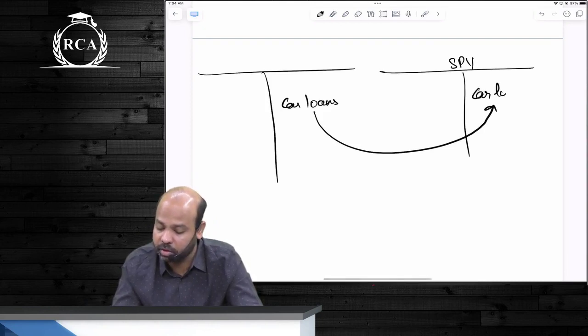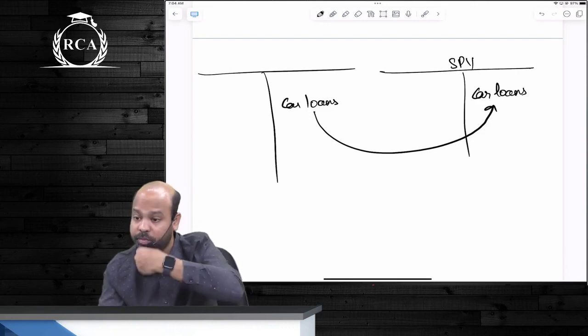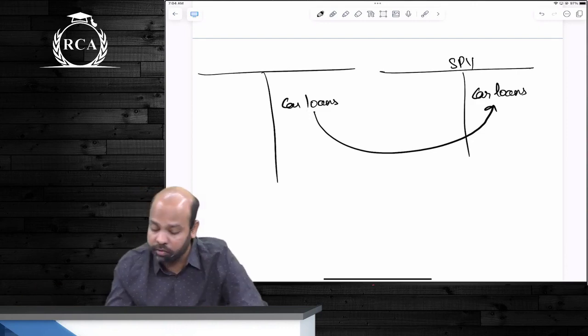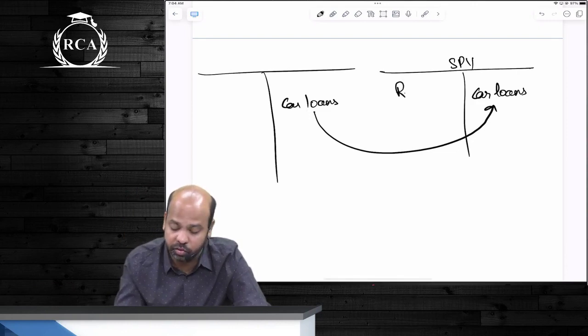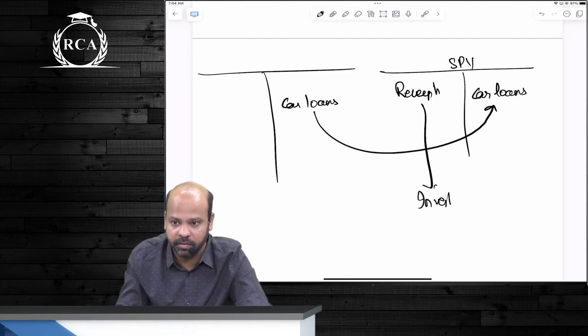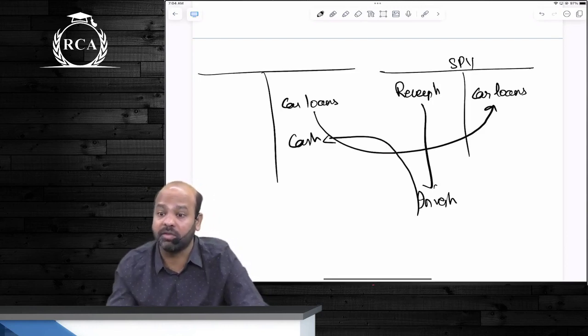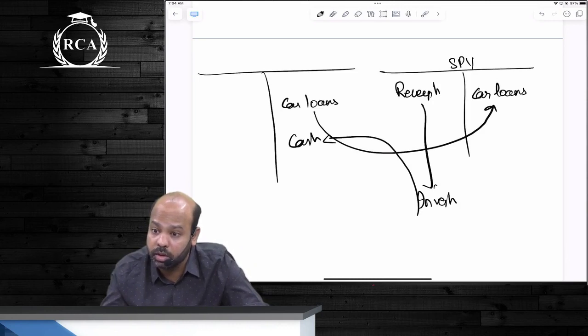But anyways, you will pass on the ownership of these car loans to this special purpose vehicle. Loans बेच दे रहे हो तुम लोग अपने book से. What will this special purpose vehicle do, beta? They will issue certain receipts to investors, collect money from investors. That money will be passed on to your bank. So we are basically converting a receivable back into cash balance.